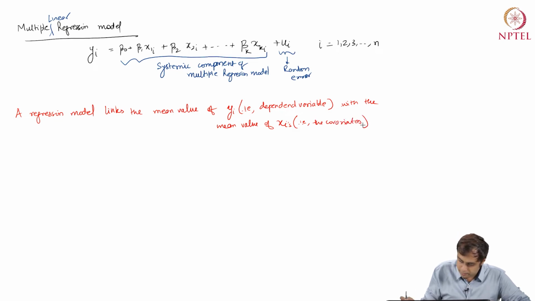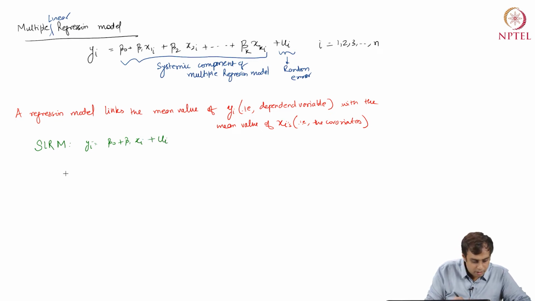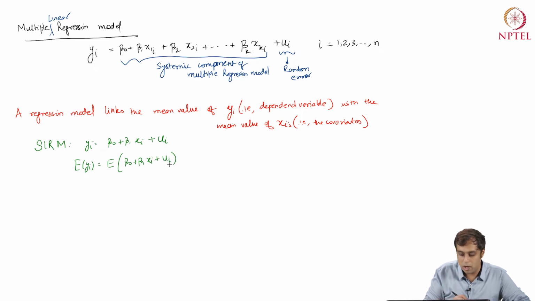What does that mean? Well, that really just says that, let's say I begin with my simple linear regression model, SLRM. I have yi equals beta 0 plus beta 1 xi plus ui. Now, if I were to take an expectation on both sides of this equation, I'm going to have expectation of yi equals expectation of beta 0 plus beta 1 xi plus ui.